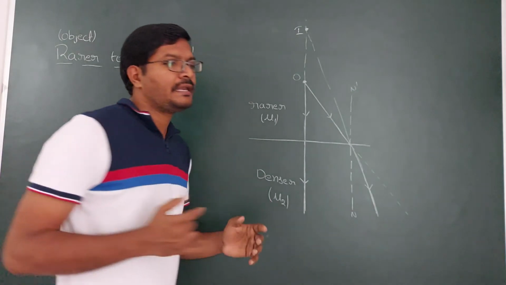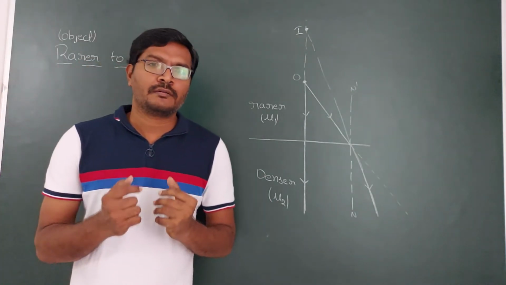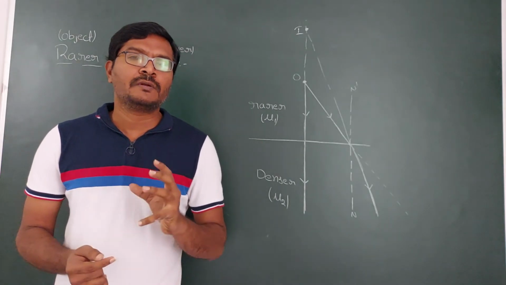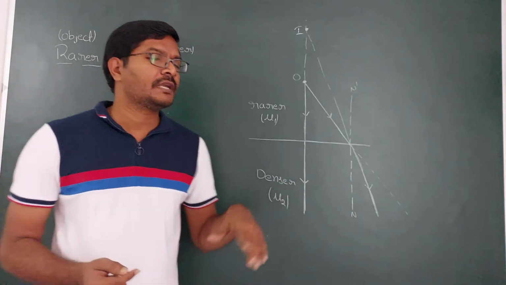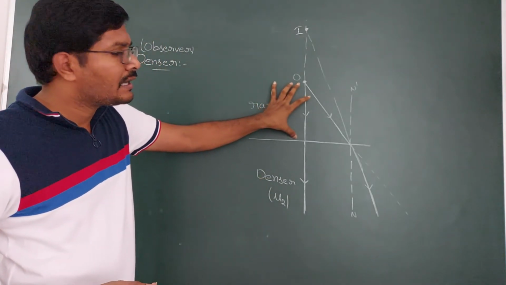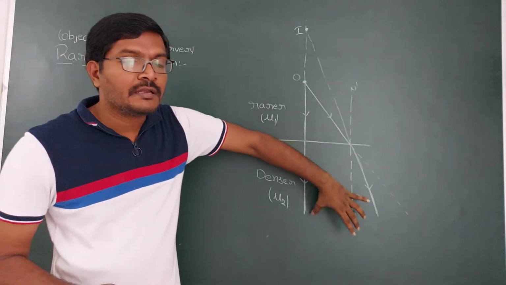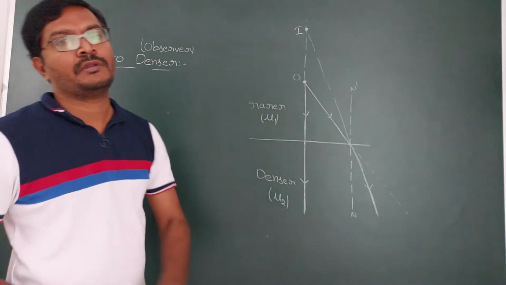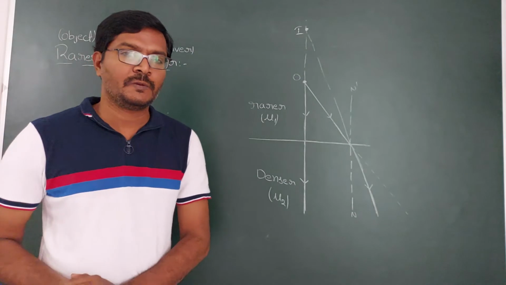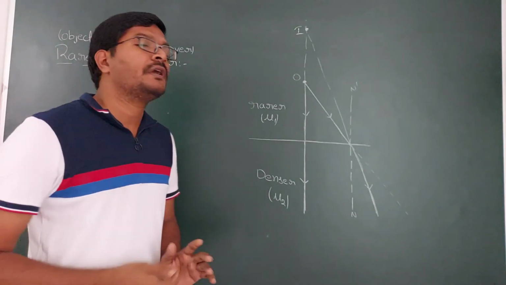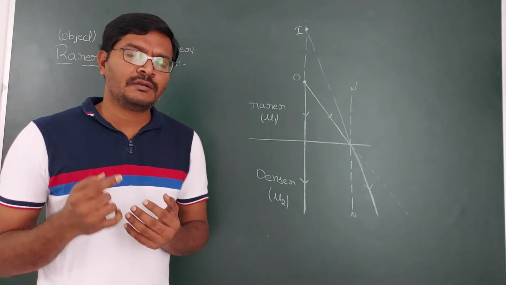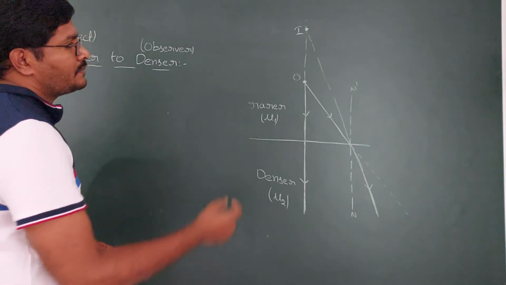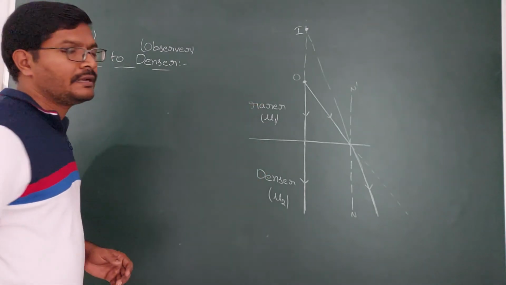So you can take, suppose you are under the water and you see a person outside the water, then the person looks like he is taller than original. So this is the real height of the person. If you observe from the denser medium, observer is in the denser medium, then this is the height of the person you are going to see. Okay. So if you are the observer in the denser medium, then a person looks taller than the original. This is how images form when an object is in the rarer medium and observer is in the denser medium.